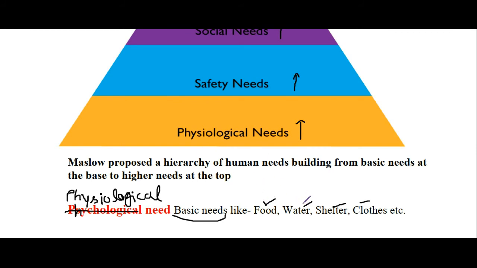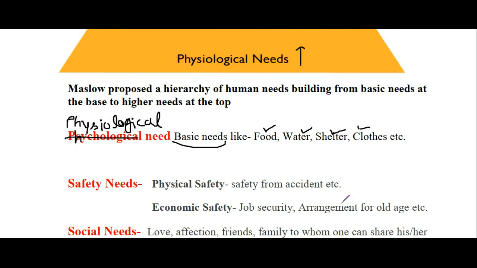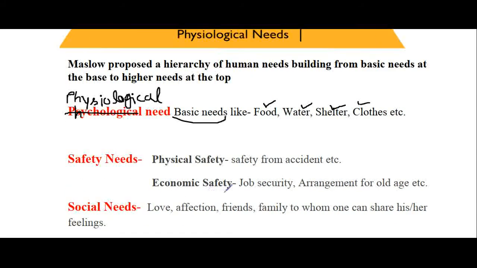He needs food to eat, water to drink, shelter to live, and clothes to wear. Then only he or she will move towards safety needs. And safety need includes physical safety. Physical safety means safety from accident, or health safety, health benefit, etc. And then the second one is economic safety. Economic safety includes job security, arrangement for old age, etc.